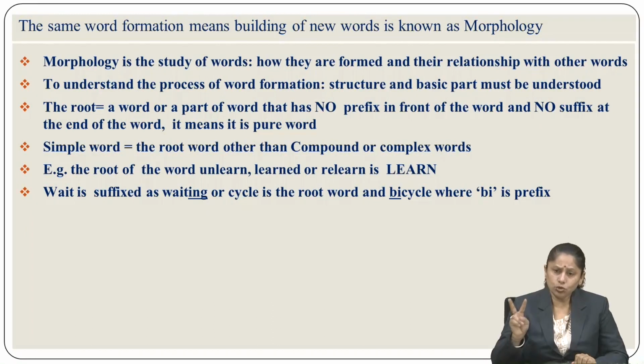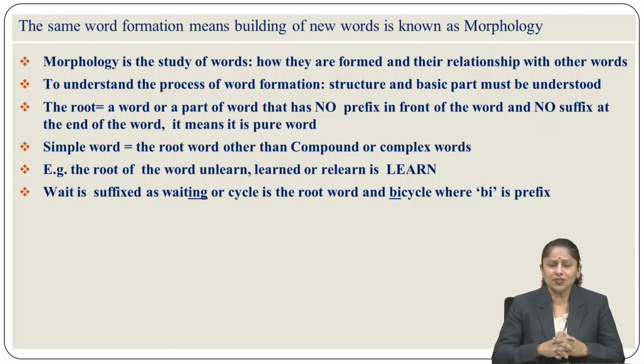In the same way, there are two words, as for example, washing and area, which create the word washing area. Then in the same way, washing machine. Machine is a different word, washing is also a different word, but both words are joined, adjoined, and they create washing machine. So these are different kinds of words which are in the trajectory of morphology. You can add them to understand the process of word formation.